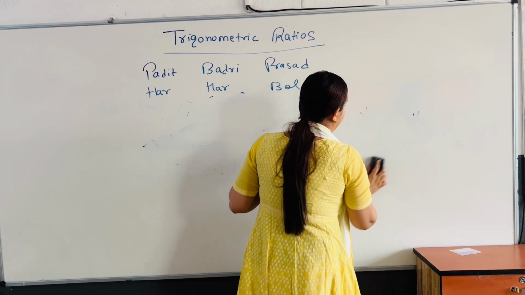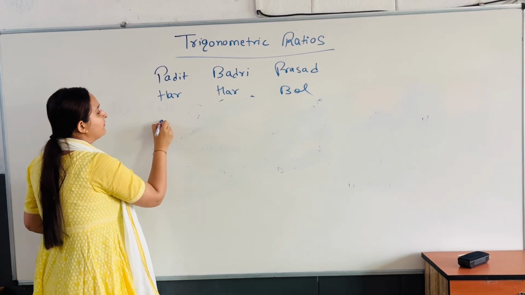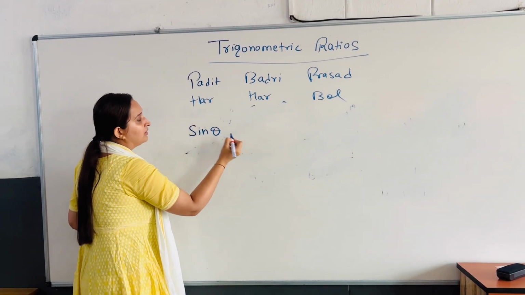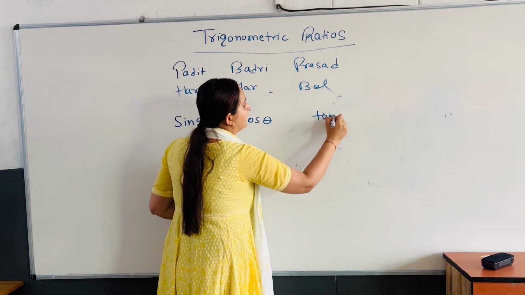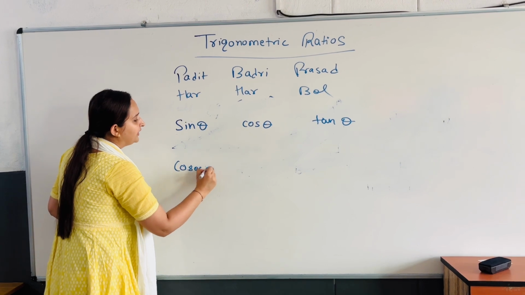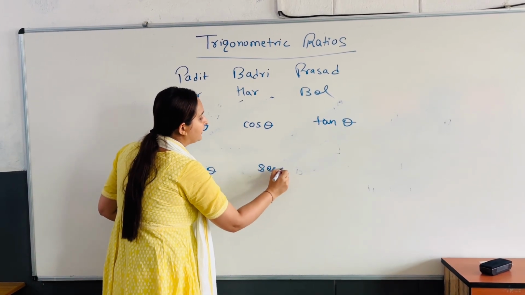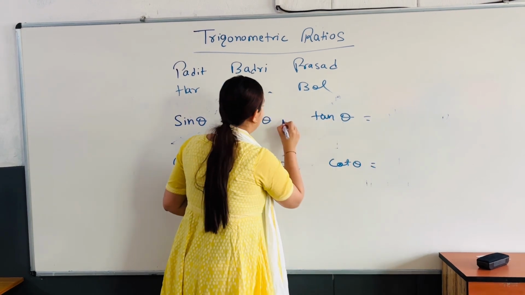First of all, I will write all the 6 trigonometric ratios. The first one is sin theta, second is cos theta, third is tan theta, fourth is cosec theta, then sec theta and cot theta, okay?